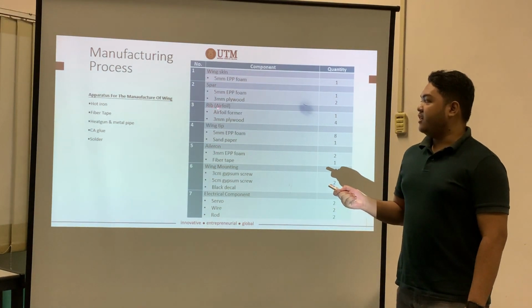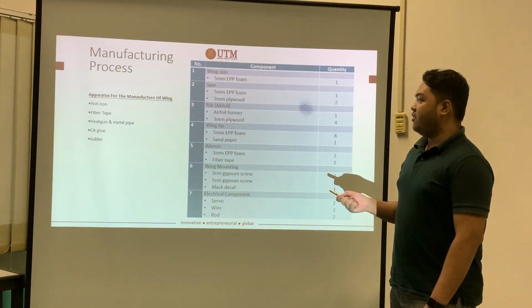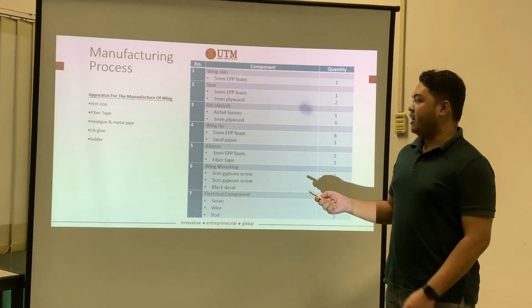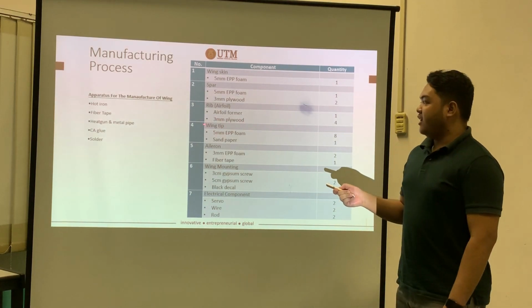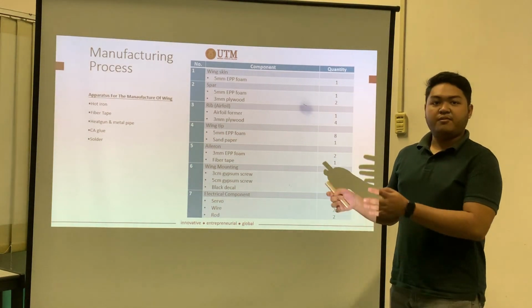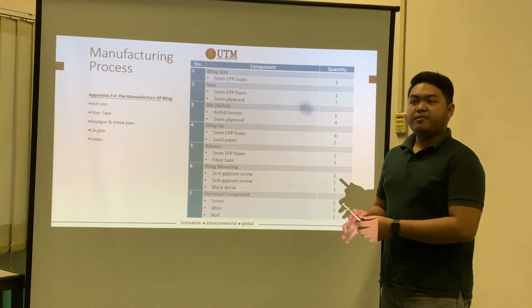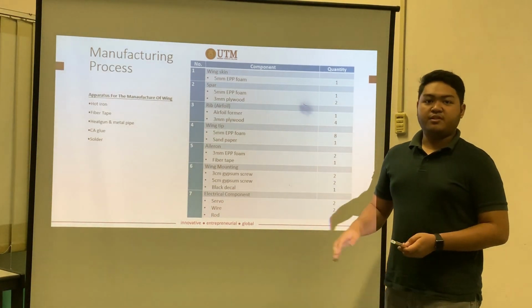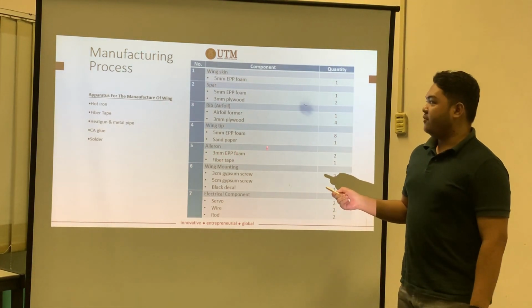Then we have a rib which is in airfoil shape. We are using an airfoil former. We print the airfoil on a sheet of paper, and then we cut the airfoil out of 3mm plywood. For the wing tip, we are using 5mm EVP foam. We have 4 for the right side and 4 for the left side. Each of the EVP foam pieces is combined together by using a hot glue gun, and we sand it to get a smooth surface. And then for the aileron, we are using the 3mm EVP foam from the wing skin.